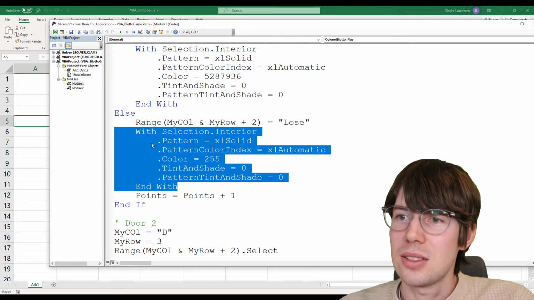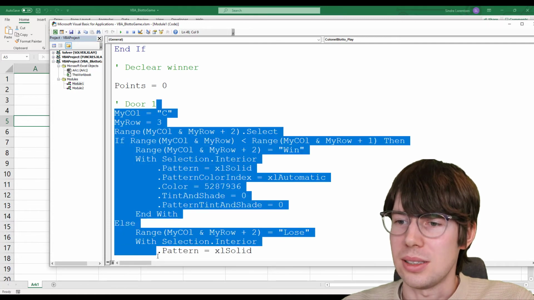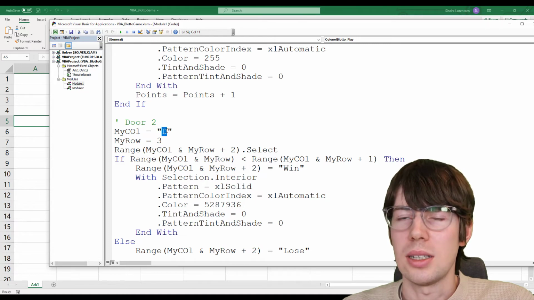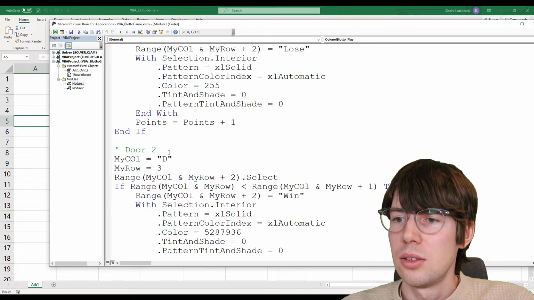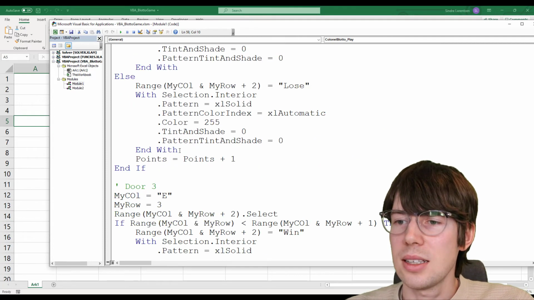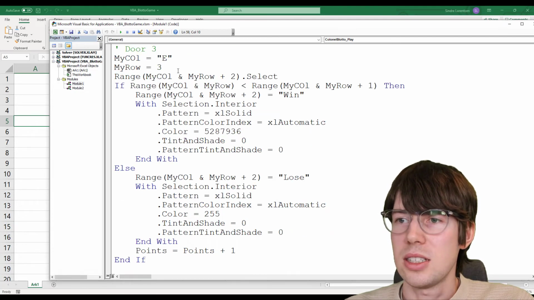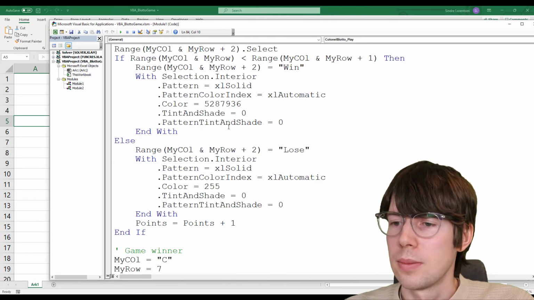So pretty straightforward. Then I just copy paste this whole segment of code down here. The only thing that's changed here is that we're now looking at the D column. Up here we're looking at the C column. Now we look at the D column. So straightforward. And then exactly the same code again for door number 3. The only thing that's changed is that we're now looking at the E column.